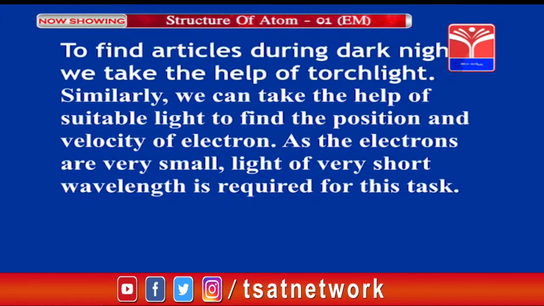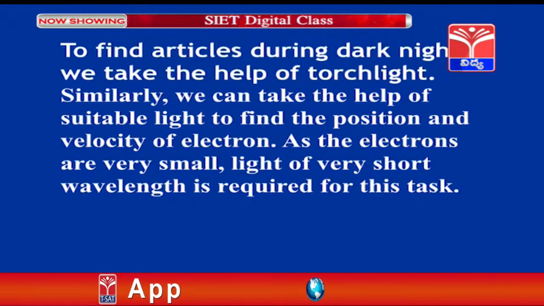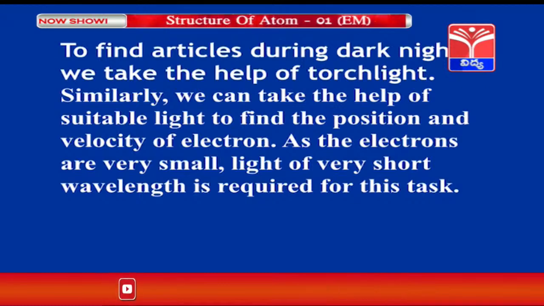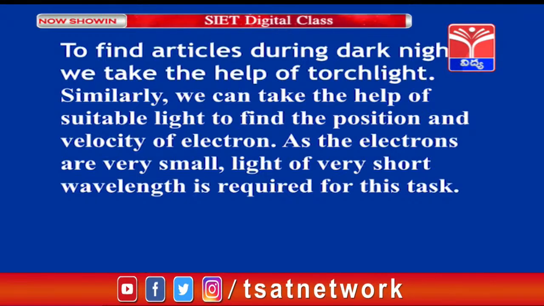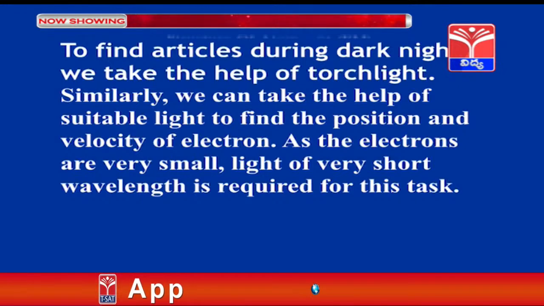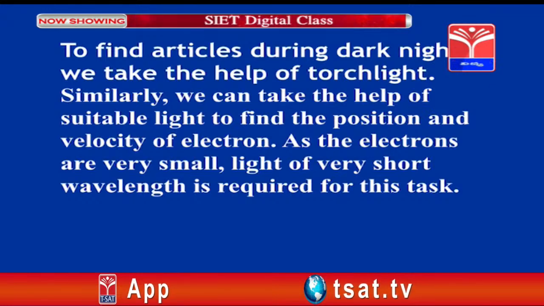Similarly, to see an electron, an energetic radiation should fall on the electron and be reflected to our eyes, but practically when a radiation falls on an electron, its position and velocity will change. That is why it is not possible to find the exact position and velocity of an electron simultaneously.